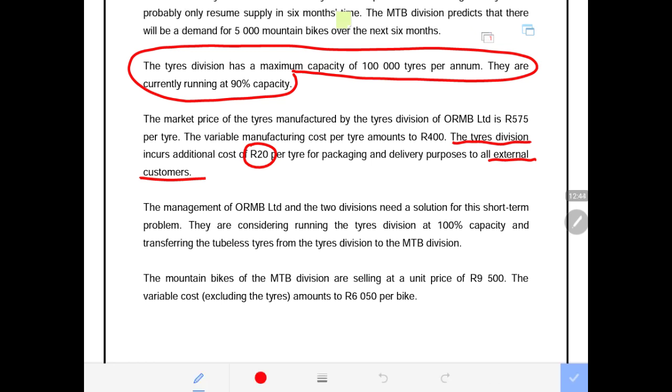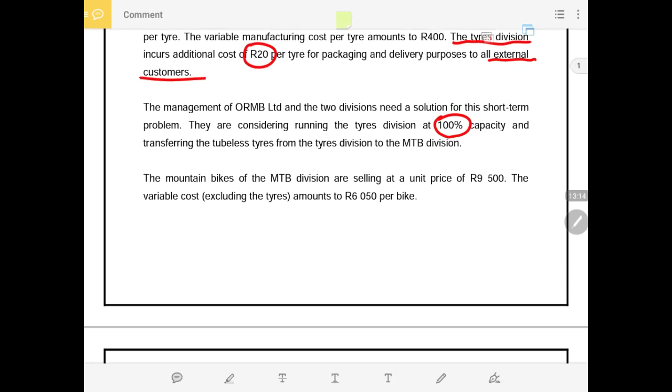The management of ORMB Ltd and the two divisions need a solution for this short-term problem, and they are considering running the tire division at 100% capacity and transferring the tubeless tires from the tire division to the mountain bike division. So now they have the solution to increase the capacity to 100%. Also, that one is part of the requirements.